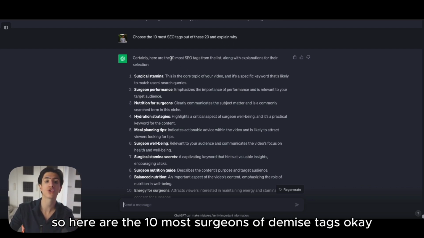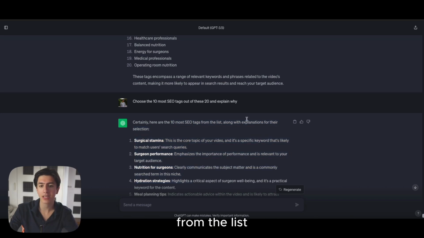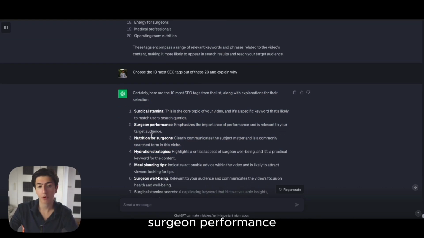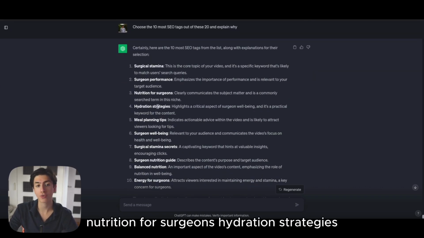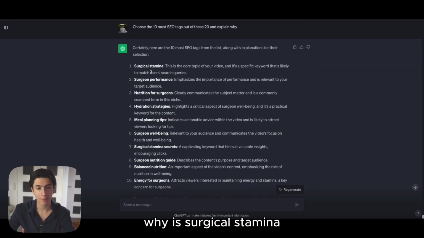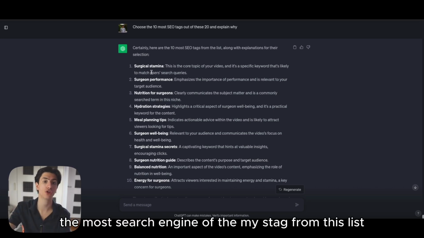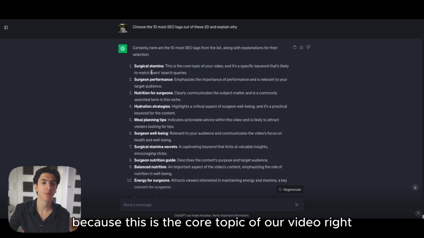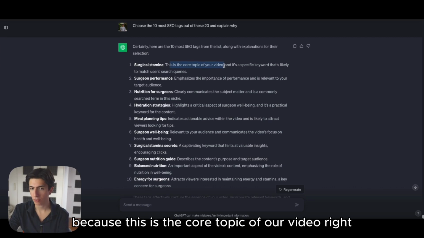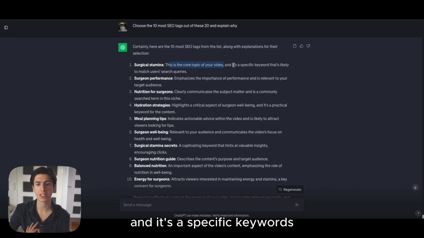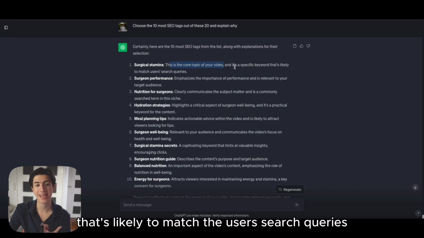So here are the 10 most search engine optimized tags from the list along with explanations for their selection. So we got surgical stamina, surgeon performance, nutrition for surgeons, hydration strategies. Why is surgical stamina the most search engine optimized tag from this list? Because this is the core topic of our video, all right? And it's a specific keyword that's likely to match the user's search queries.